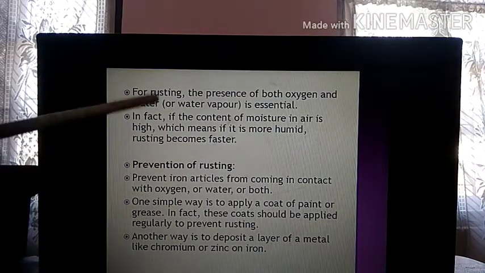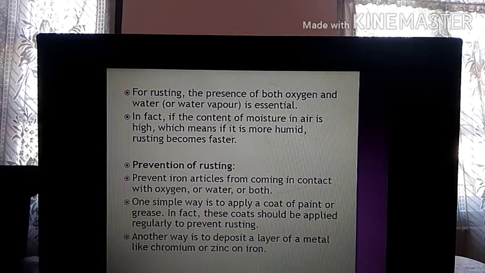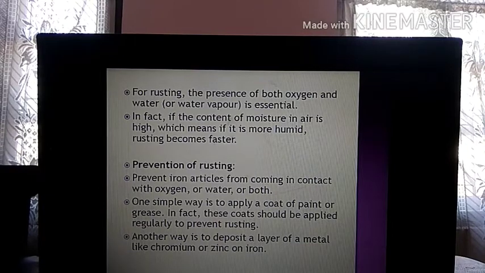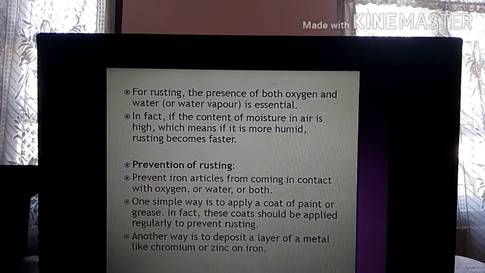Now for rusting, the presence of both oxygen and water is essential. It is very important that if only oxygen is present or only water is present, then the process of rusting will not occur. Both oxygen and water have to be present for rusting to occur. Am I clear?